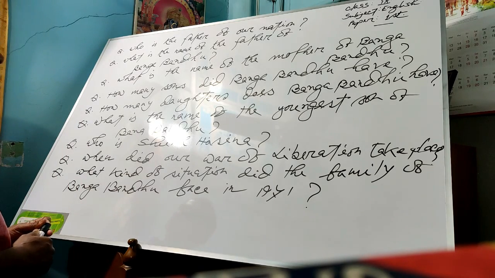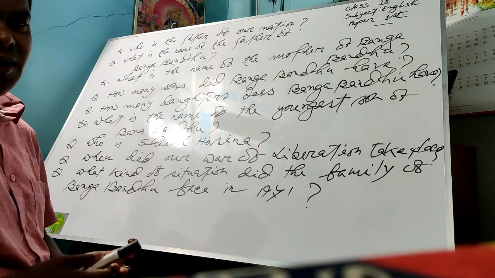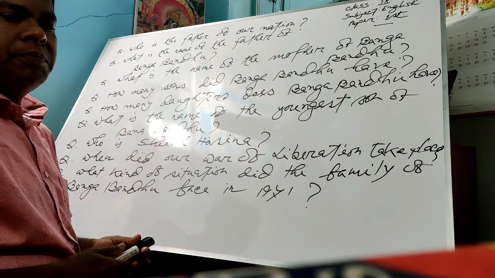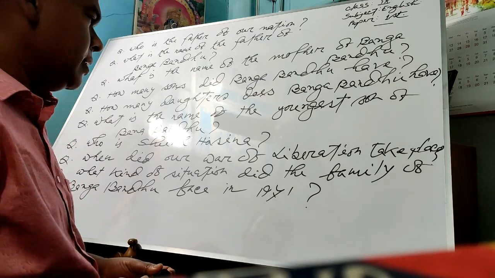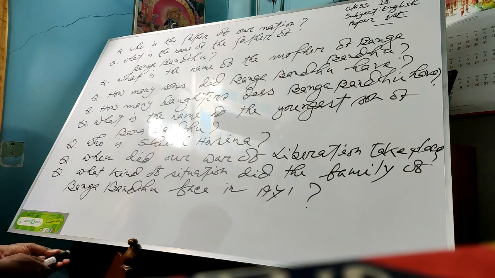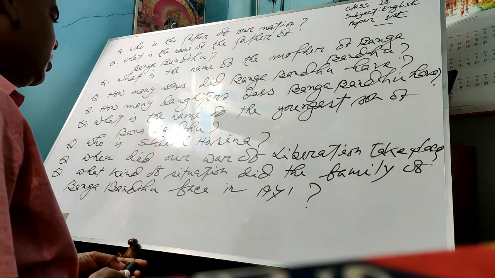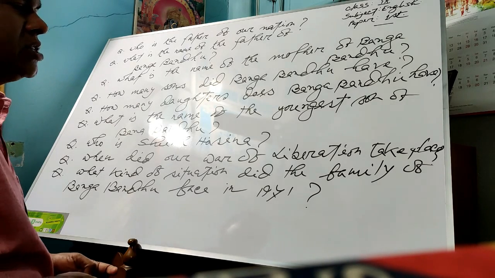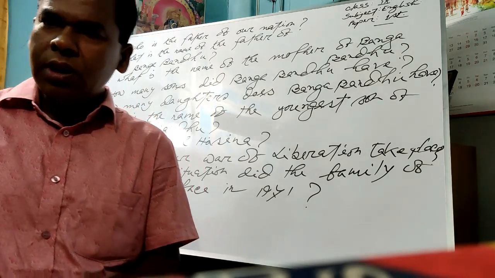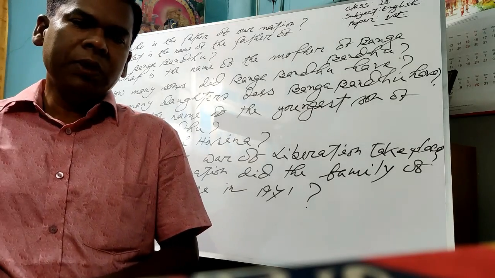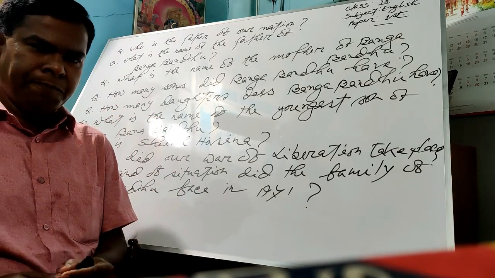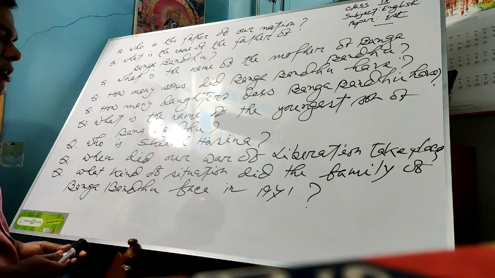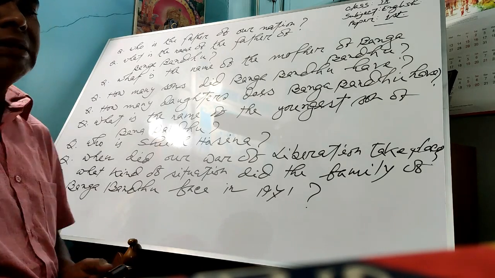Who is Sheikh Hasina? You know, everybody knows the answer to this question. Sheikh Hasina is the present Prime Minister of Bangladesh, and she is the daughter of our father of the nation, Bangabandhu Sheikh Mujibur Rahman. Next question, when did our War of Liberation take place? We know our War of Liberation took place in 1971. Okay? And my final question here is, what kind of secession did the family of Bangabandhu face in 1971?